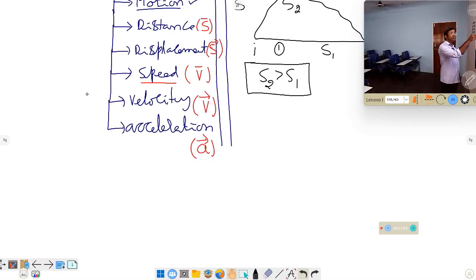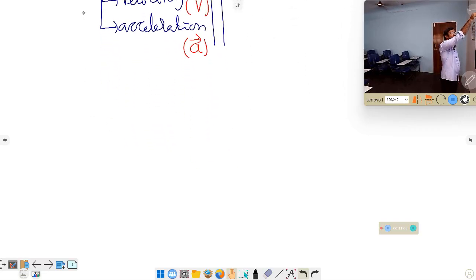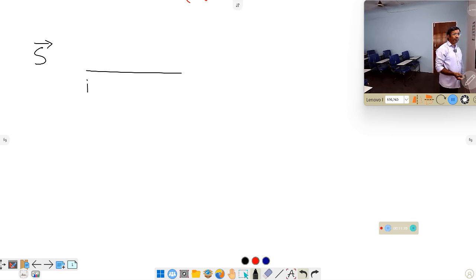After this, we can go to the next topic, displacement. Displacement we indicate with the letter S arrow. A person starts from the initial position and reaches the final position, and another person travels like this.